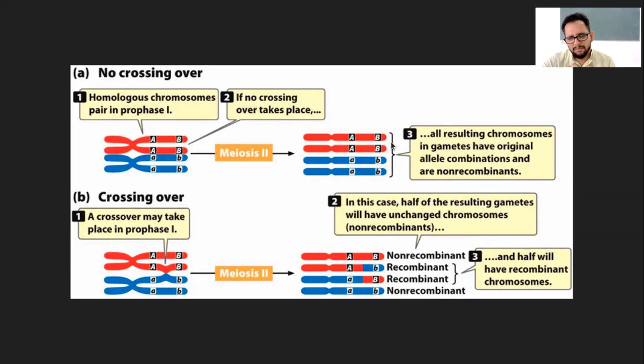And here all 4 are non-recombinant because they are exactly the same as your parent. And Pratham, to your question which you asked back, there are 4 gametes formed, but there are only 2 types, either with capital A, capital B, or with small a, small b. So that is 50% of this red, 50% of this blue. That way they will only form the same type of genes without any crossing over.